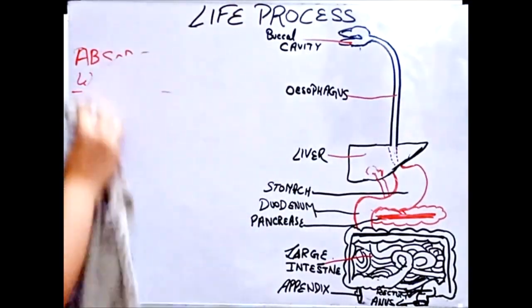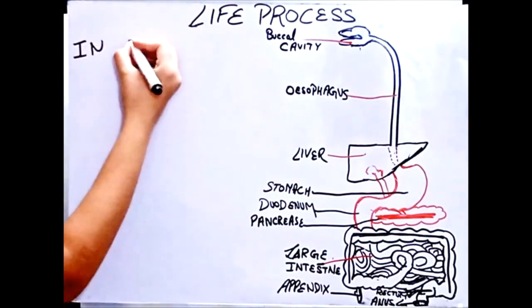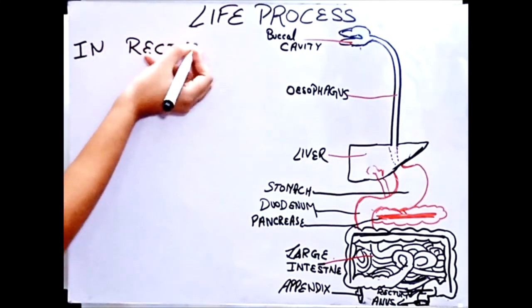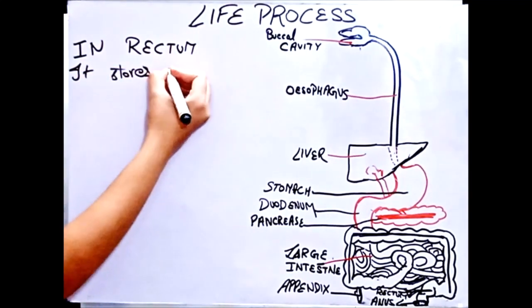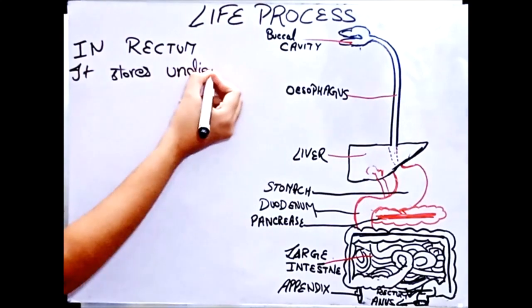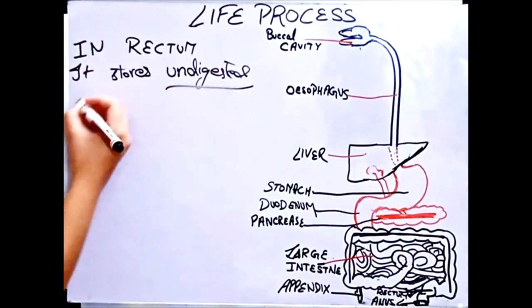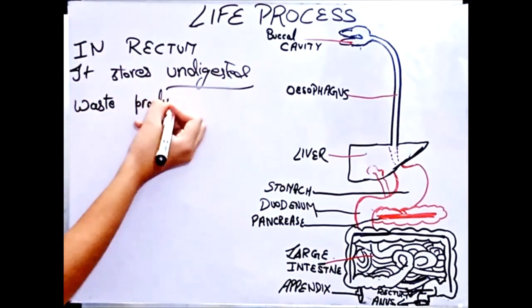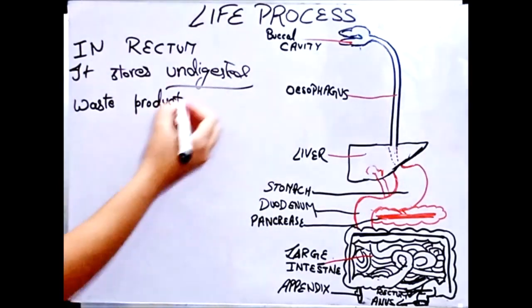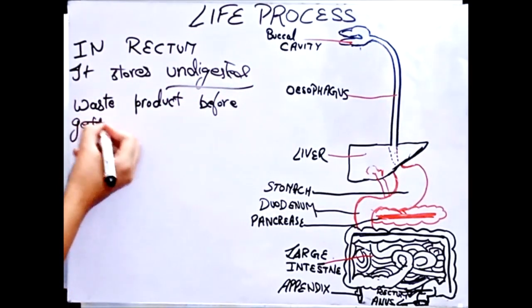So let's talk about rectum and anus. The rectum is nothing but it stores undigested waste products before getting eliminated from our body. I am writing undigested so that it's clear for you, or else you should just write waste products.